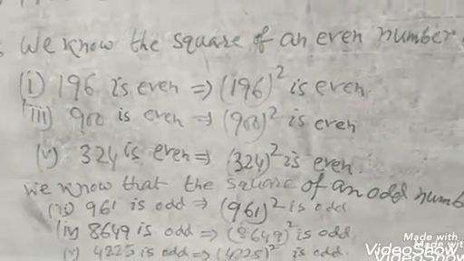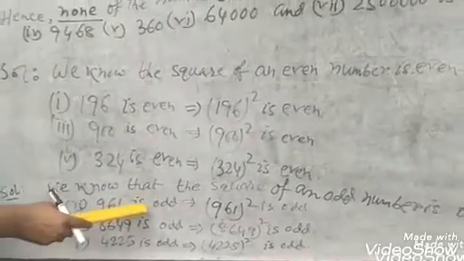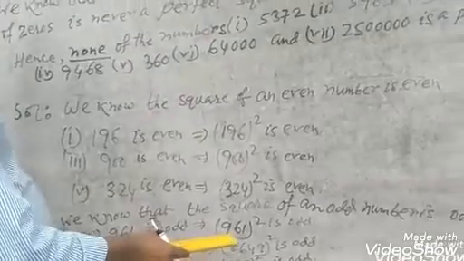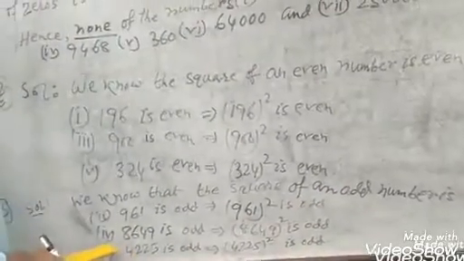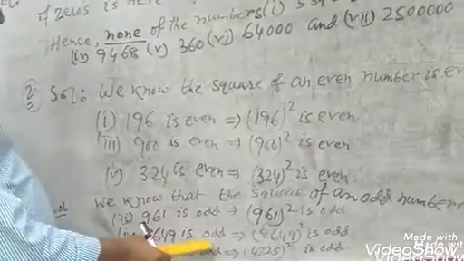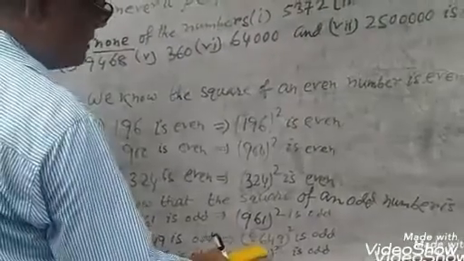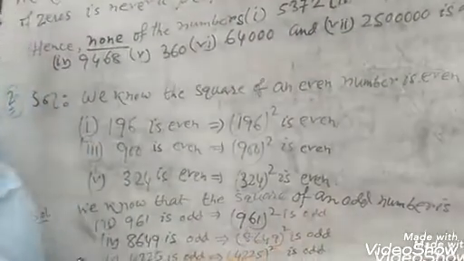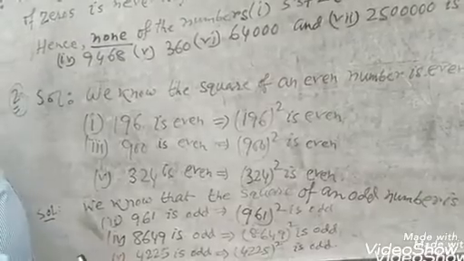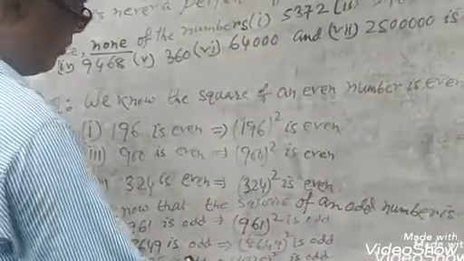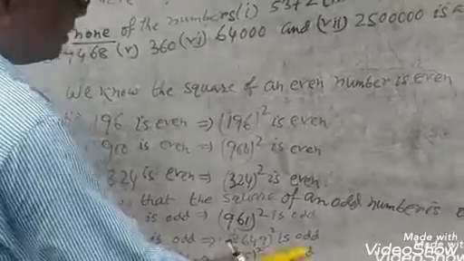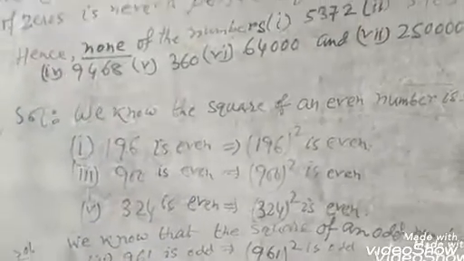Question number 2. 961 is odd. 961 whole square is an odd number. Question number 4. 8649 is odd. 8649 whole square is an odd number. Question number 5. 4225 is an odd number. 4225 whole square is also odd.